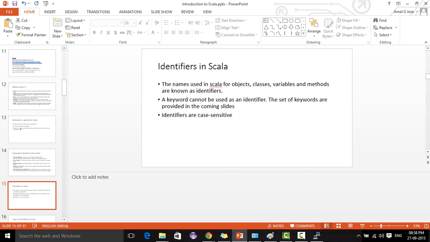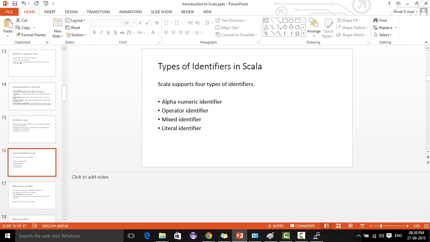So don't use those words as identifiers. The keywords are listed in the coming slides, and I'll show you what keywords are used in Scala. Those are restricted words. We can't use them as an identifier.